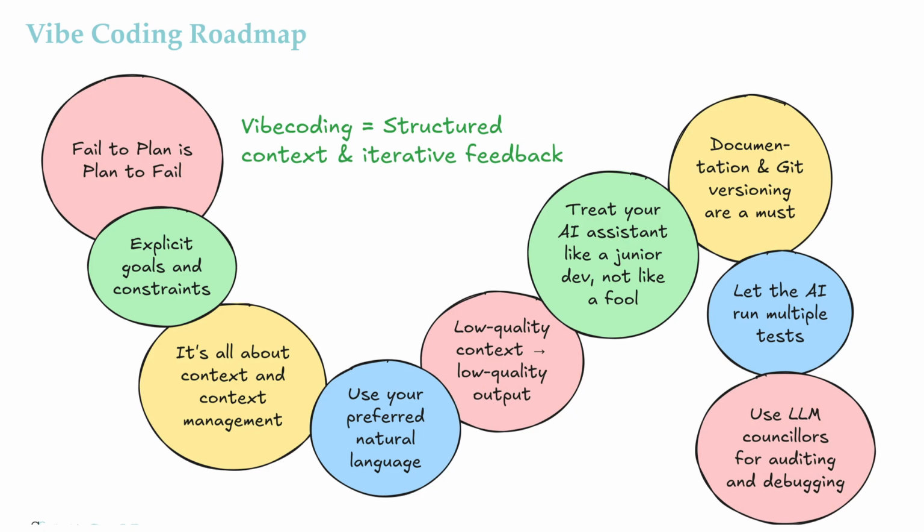Treat your AI assistant like a junior dev, capable but in need of guidance. But keep in mind that coding assistants probably know more about software development and infrastructure than you do. So don't treat the AI like a fool. Documentation, usually as markdown files, together with Git versioning is a must. It gives you a history and a backup of your code. Let the AI run multiple tests rather than trusting the first result. Coding assistants are testing experts and know how to do it. You just have to ask them to. And finally, use other LLM counselors for auditing and debugging, a two-LLM or four-eyes principle.